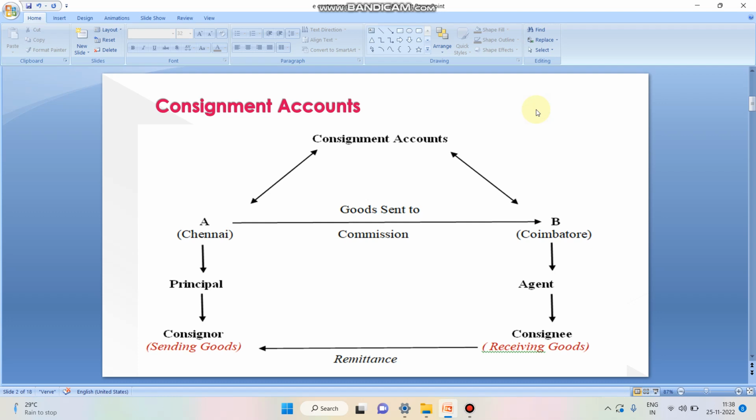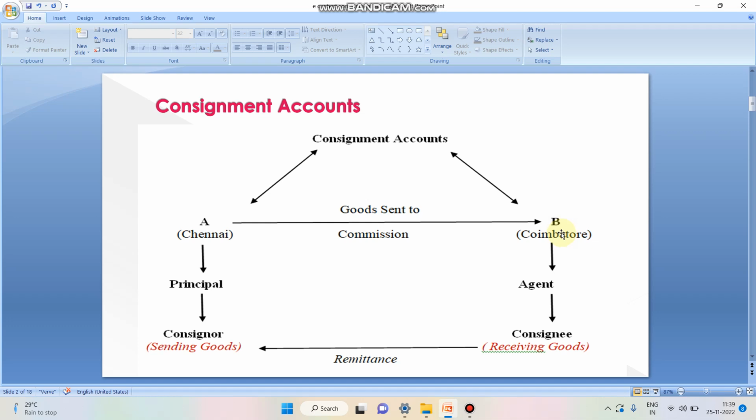Here, A and B are two persons. A is doing business at Chennai. Now, A wants to sell his goods at Coimbatore, but he doesn't have any branches at Coimbatore. So he appointed B as a person acting as agent to A. He sends the goods to B, and through him, he sells the goods at Coimbatore.